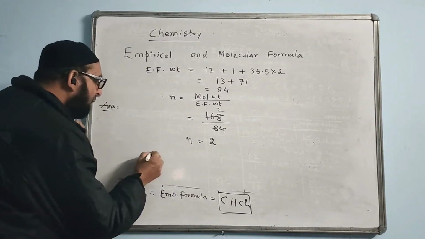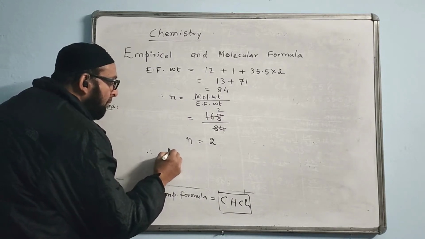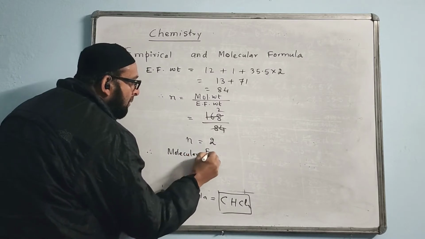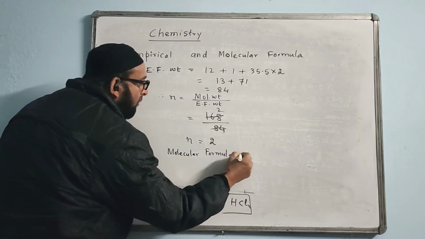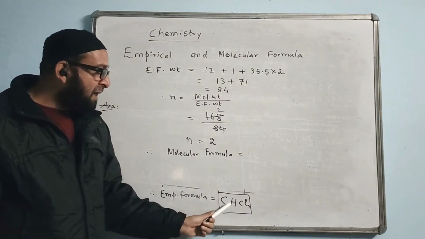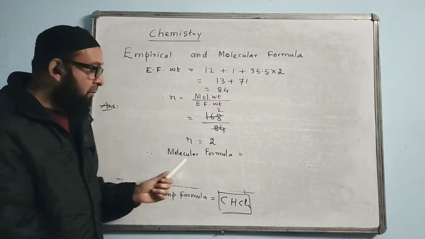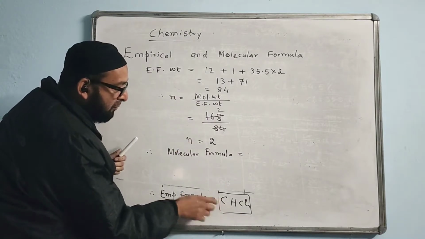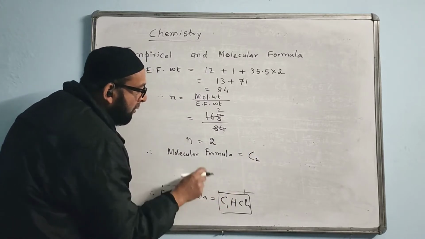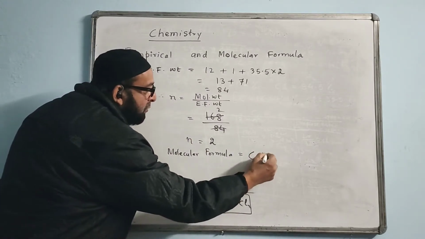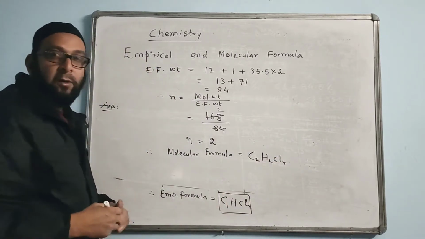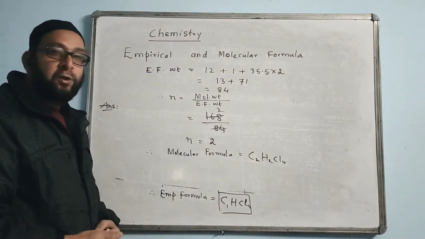Therefore, now we write the molecular formula equal to: in the empirical formula each atom will be multiplied by 2. Here nothing is written, that is 1, so 2 multiplied gives C2. 2 will multiply here and become H2. 2 will multiply here and become Cl4, 2 times 2 is 4. So this is the answer, C2H2Cl4.